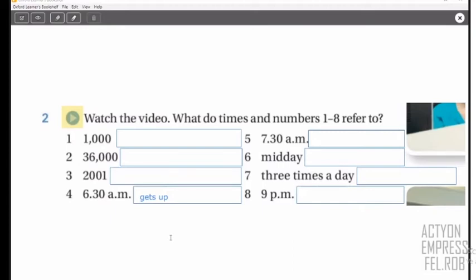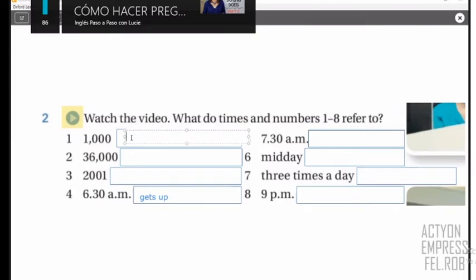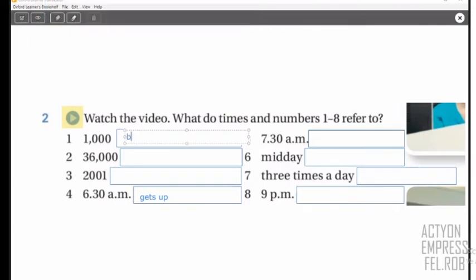Number 1, number of beds. Okay, let's put here, so 1,000 beds. All right, thank you, Marco. We have now other numbers. You have number 2, number 3, 5, 6, 7, or 8. All right, Astrid, right? Okay, Astrid, what do you think?